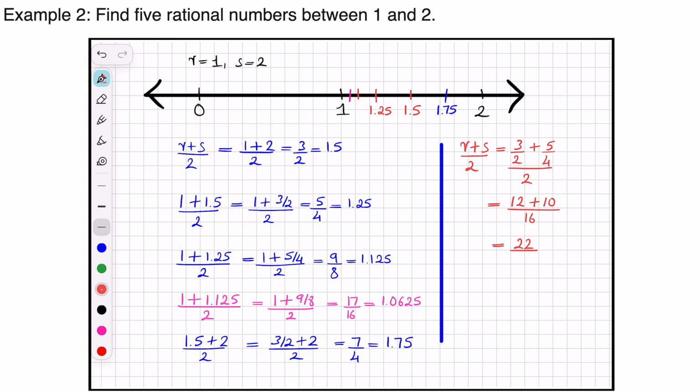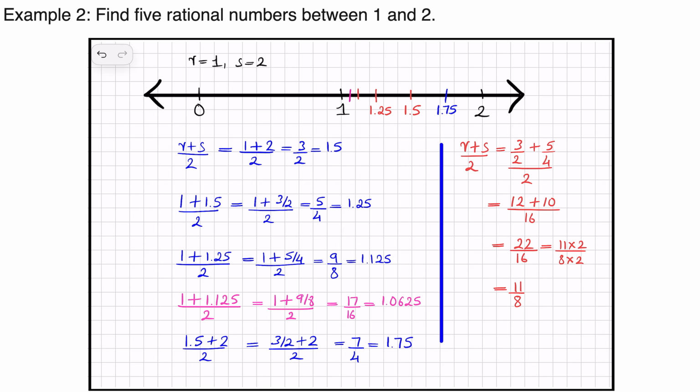You will have 22/16, and it is not in the simplest form. You can write it as 11 into 2 by 8 into 2, and that will become 11/8. Is this a correct answer? It is a correct answer, okay?